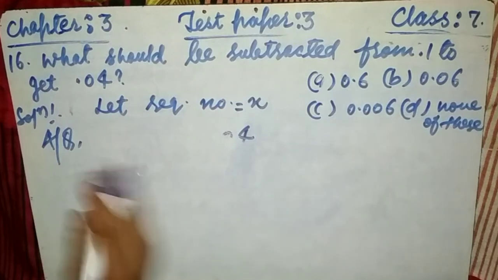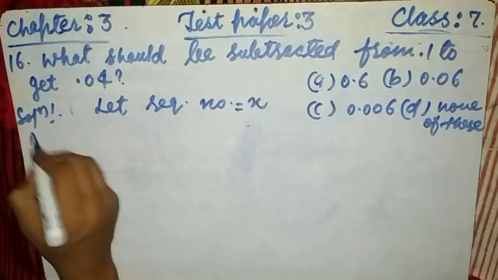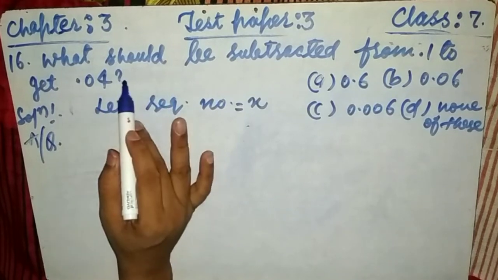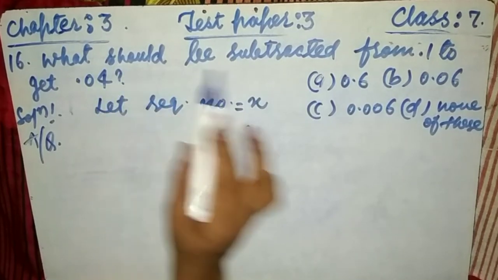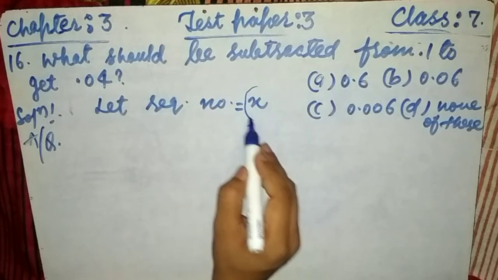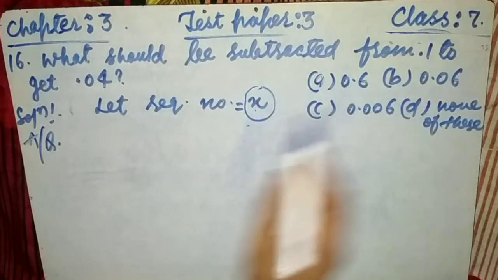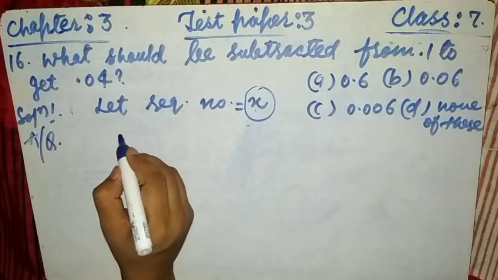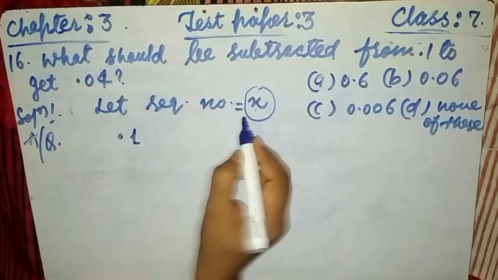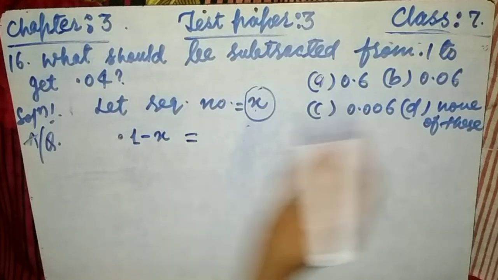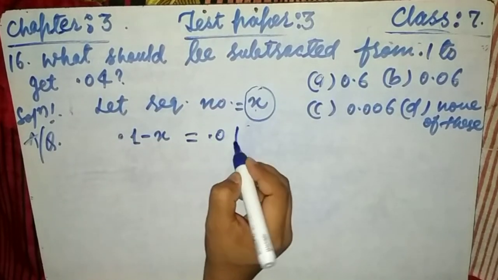So the question asks what decimal should be subtracted, and we consider it as x. First we write 0.1, then subtract x from it, and this gives us 0.04, meaning equal to.